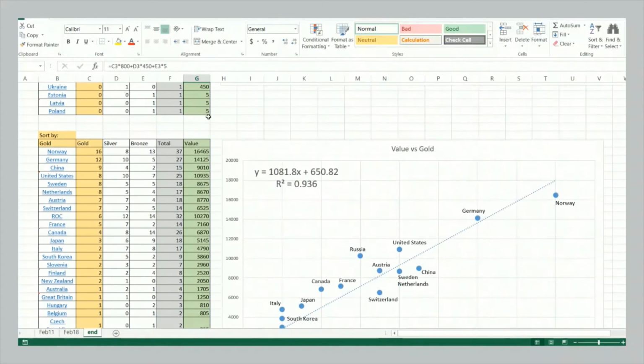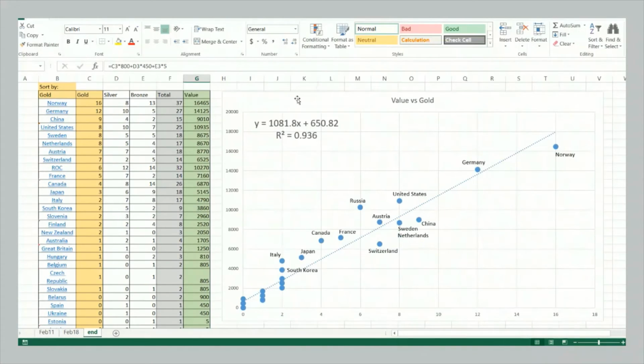So if we look at this chart here, this is medal value, right? So this ranking system versus gold medals won. And here, well, the R squared value is much, much higher. It's above 0.9. A very, very strong correlation. So value of medals won correlates very, very well with gold medals won.